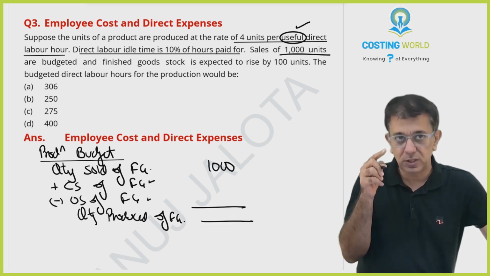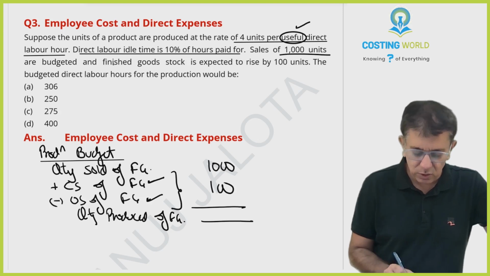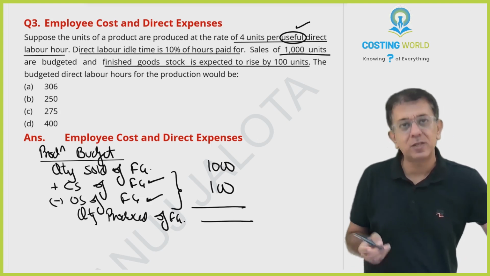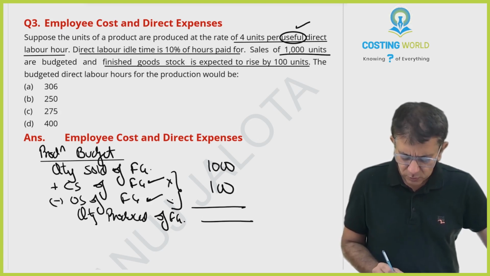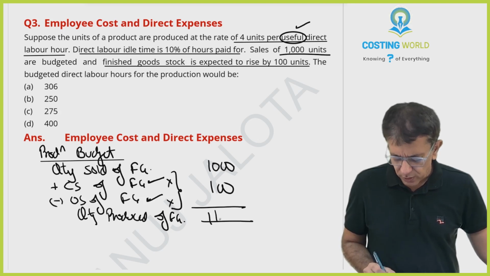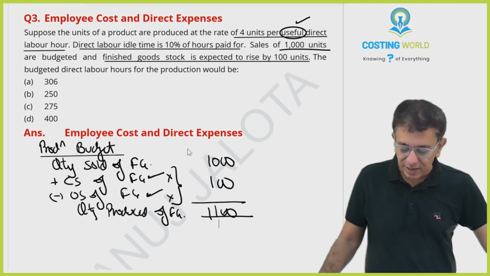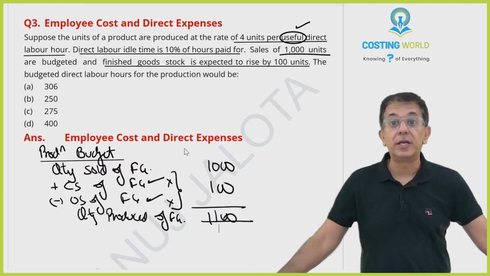Neither closing nor opening is given, but they have told us that closing will exceed opening by 100 units. See, finished goods stock is expected to rise by 100 units. So I don't have each, but I have the difference, and that will suffice. So quantity produced of finished goods will be 1100.